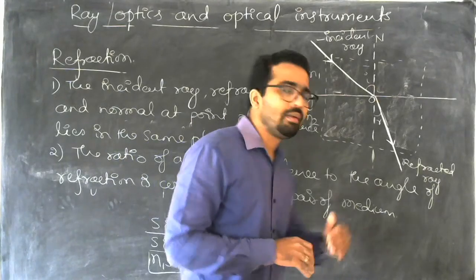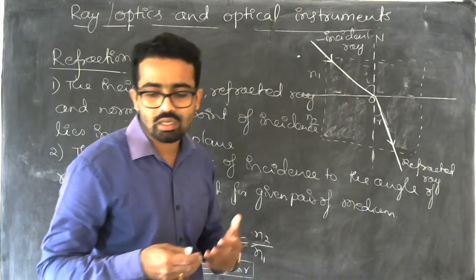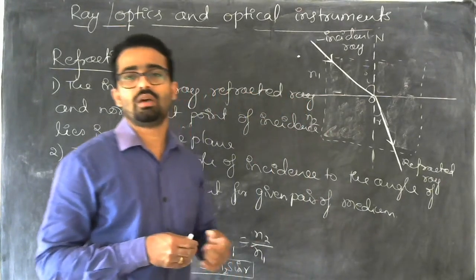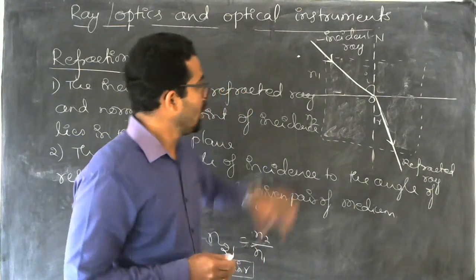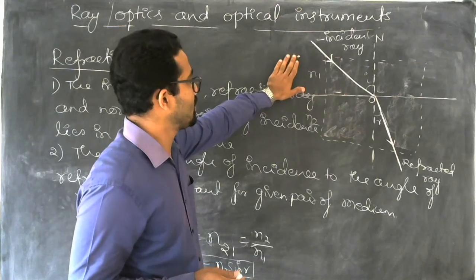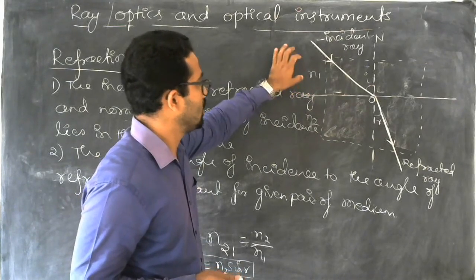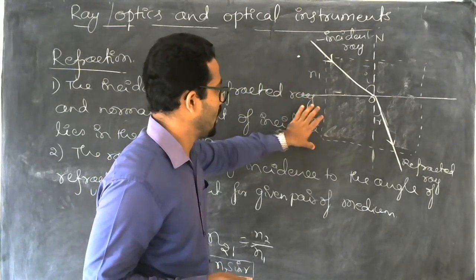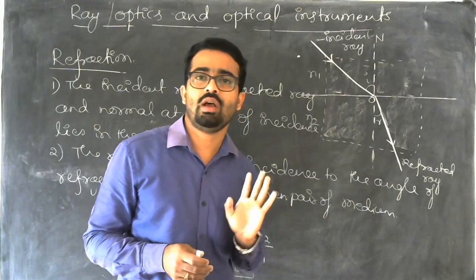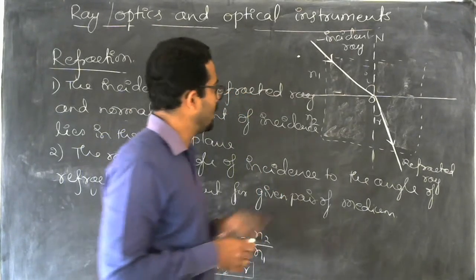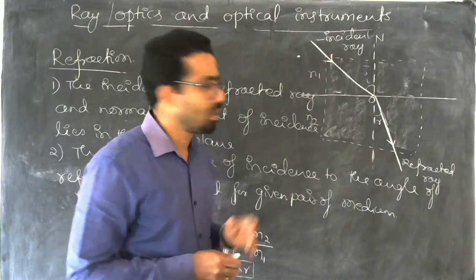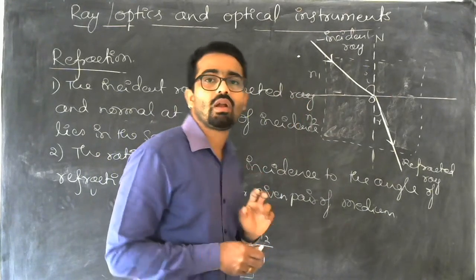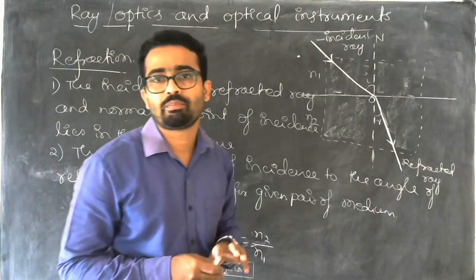And here we will introduce two more terms, which are called rarer and denser. If we say that this is an air medium and this is a water medium or any other kind of medium, then this medium can be called a rarer medium and this medium can be called a denser medium.